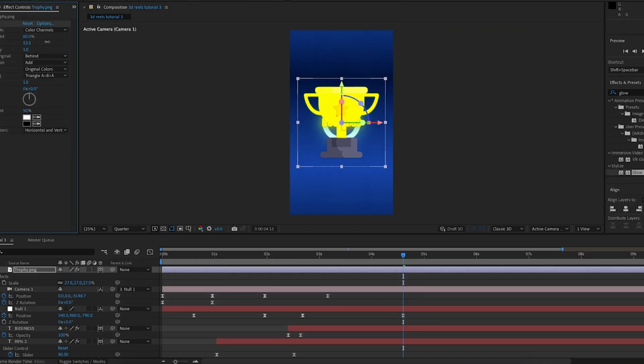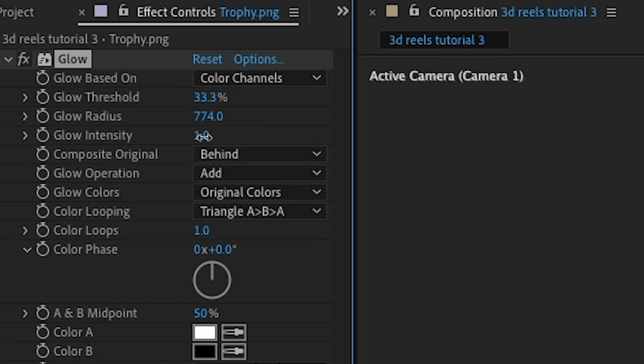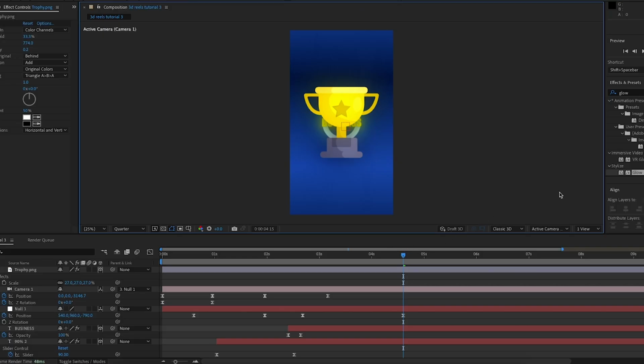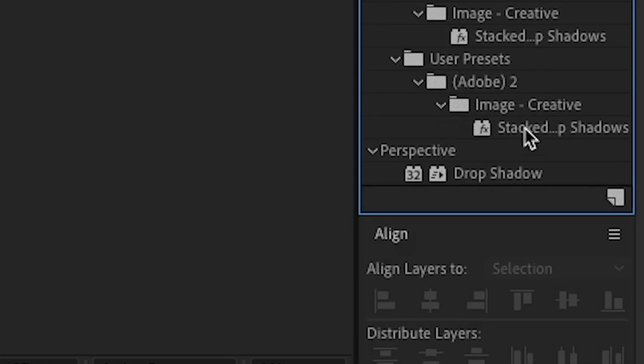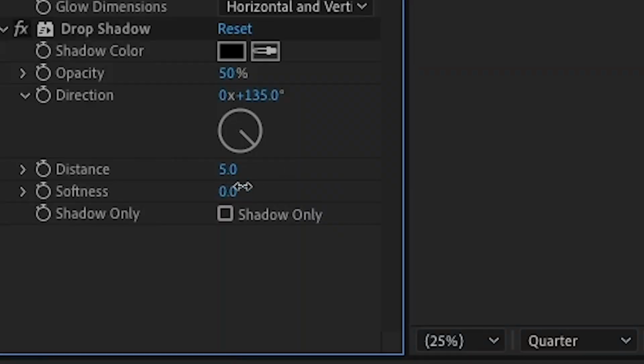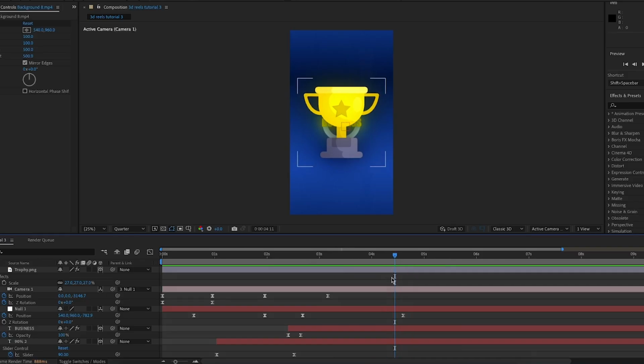I'm going to increase the radius to around 700, 800, and I'm going to decrease the glow threshold and glow intensity to around 0.2, actually 0.25, I'll make that. Then I'm going to add the drop shadow effect onto this trophy, and I'm going to increase the softness to around 50.